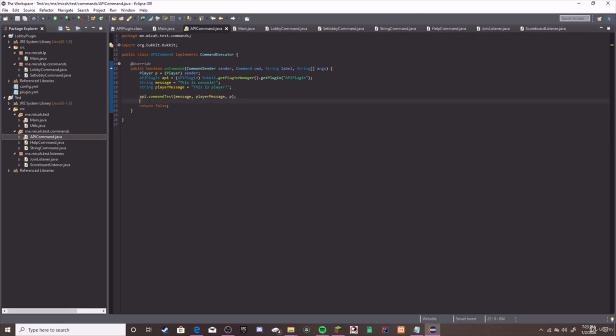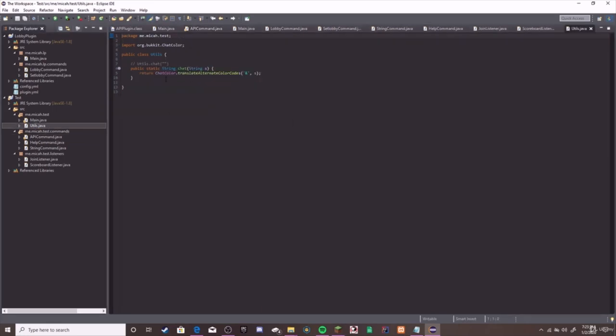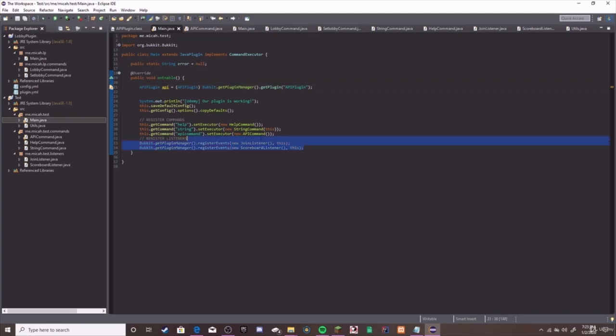Here, I don't think I ever published this lecture, but it was something that we did, and it was just creating an API. Here is our utils, which is just something super simple, and then our main class, which we also learned how to set up in the development part. So that is all for the development portion. I'll see you in the end screen.